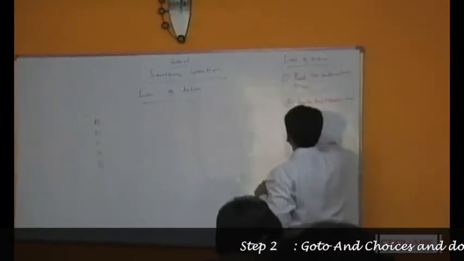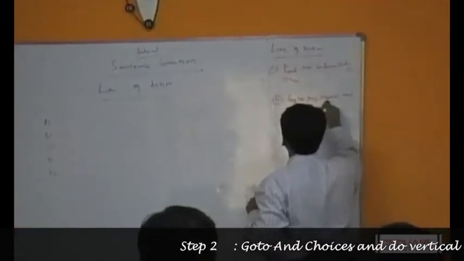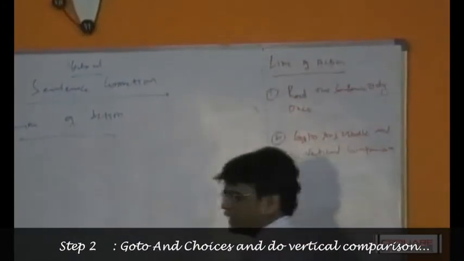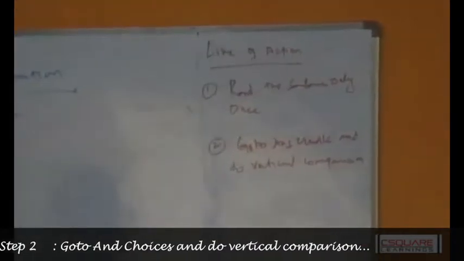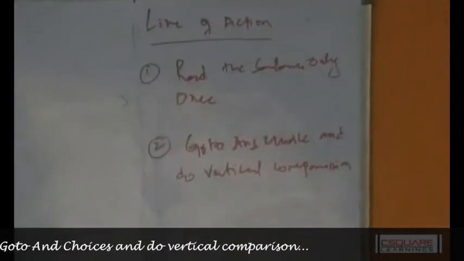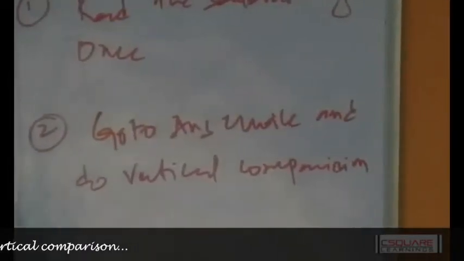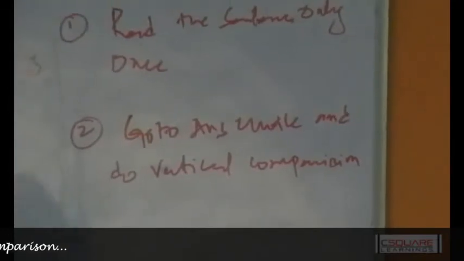and do vertical comparison. When I say vertical comparison, you're doing a word-to-word vertical comparison: the first word in all the answer choices, the second word in all the answers, the third word in all the answers. Why am I doing it? Because I need to identify some kind of pattern. I'm doing the vertical comparison in order to find the pattern.